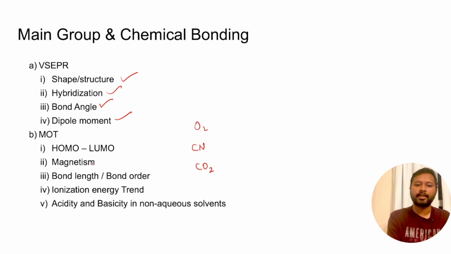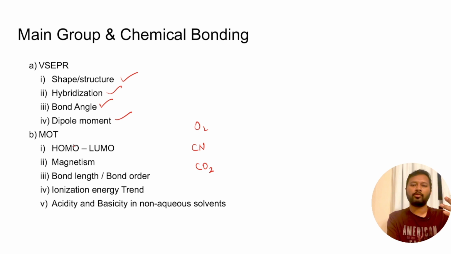Then again, from there itself, the magnetism concept also comes in, whether the given molecule is going to be diamagnetic or paramagnetic. Once you are able to form the molecular orbital diagram, magnetism can also be asked based upon the molecular orbital theory. So once you know how to fill the electrons, then only you can answer this question. Then the next concept of bond length and bond order also comes from molecular orbital theory itself.